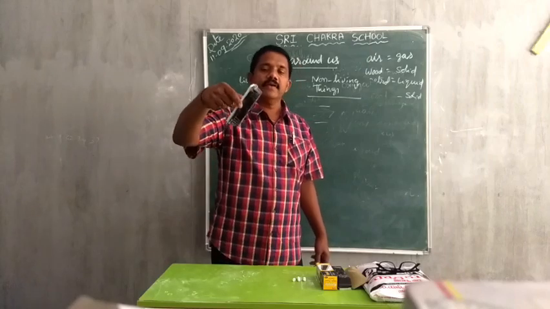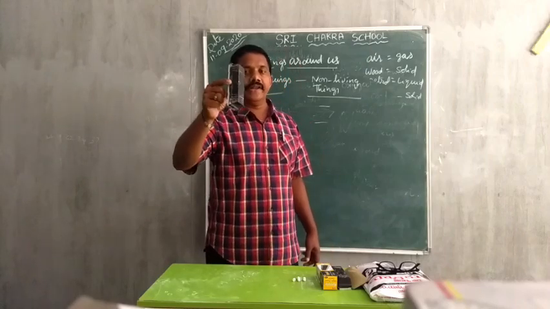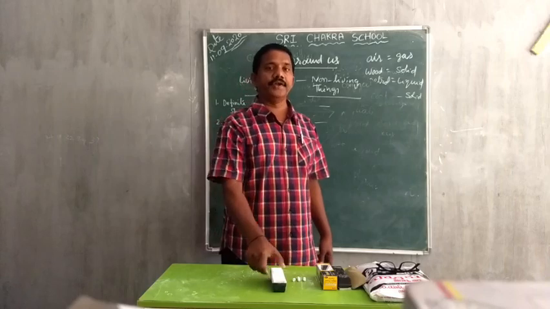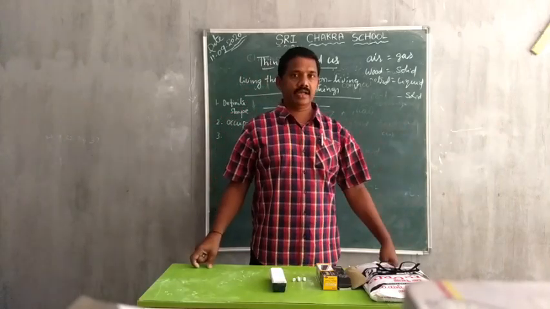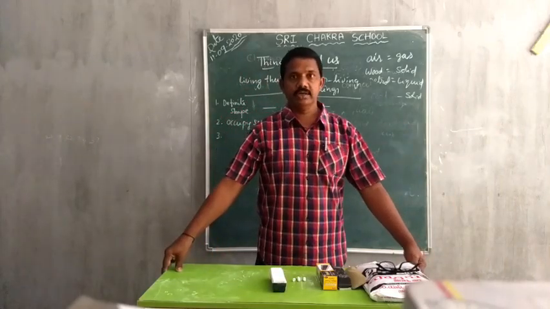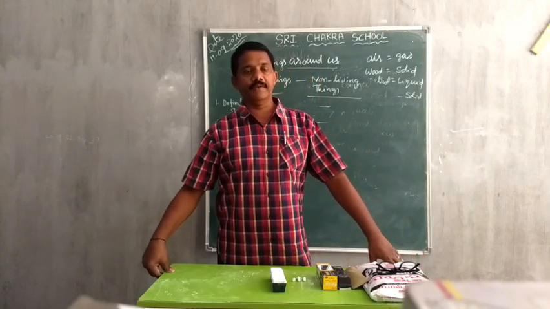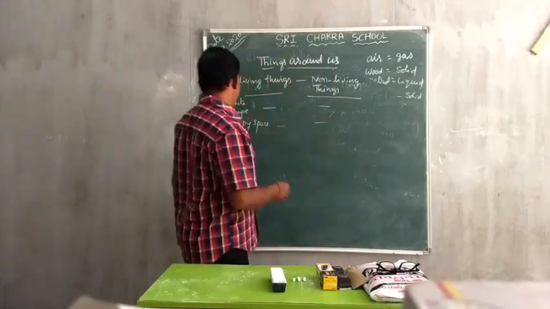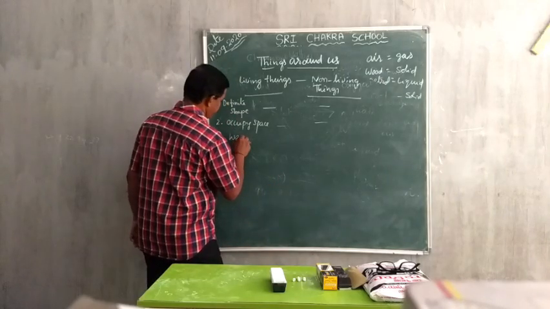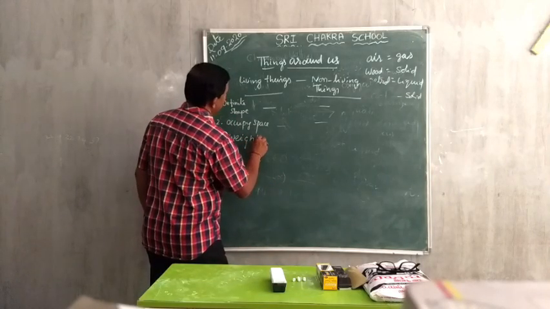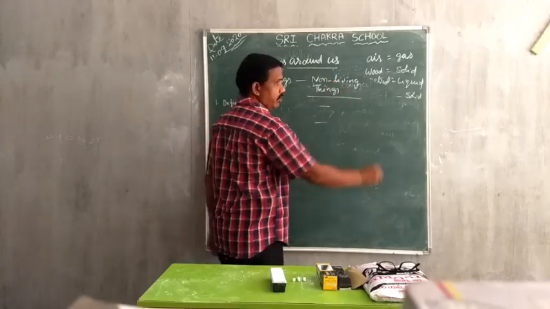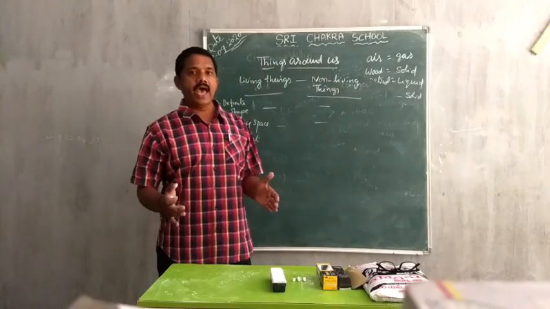It is, say, 100 grams. That is its weight. Car is there. Table is here. It has some weight. It is 20 kgs. So, both living things and non-living things have weight.